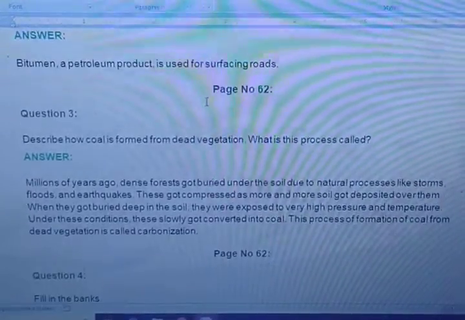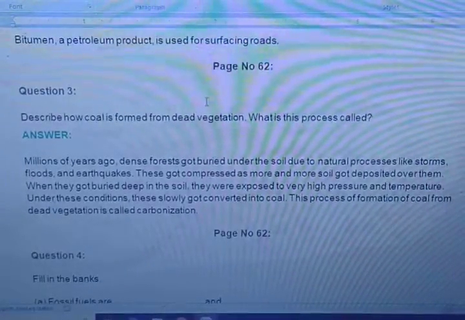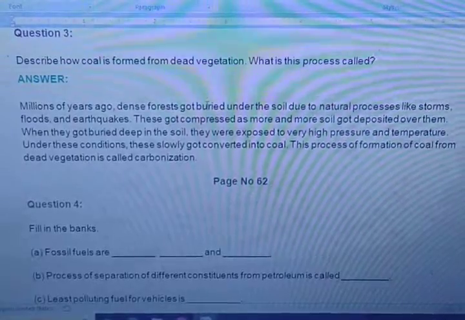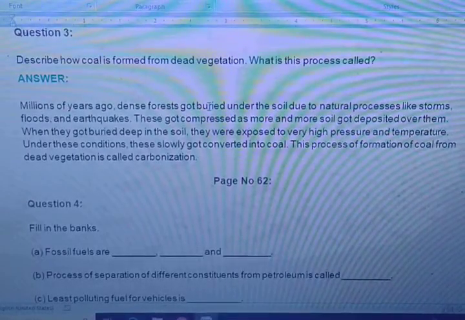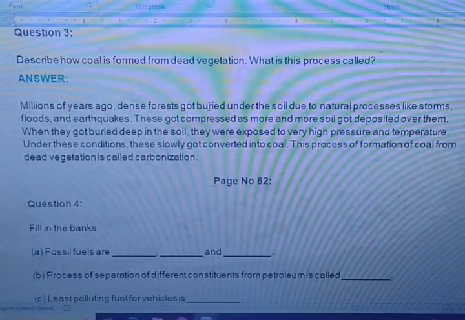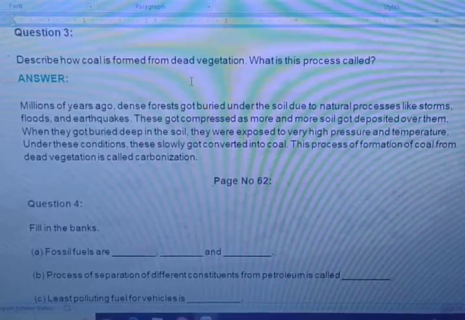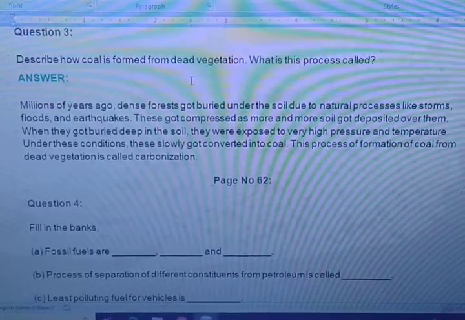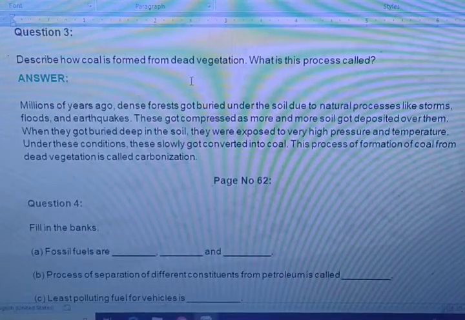Question number 3. Describe how coal is formed from dead vegetation and what is the process called? Yes, very important. Millions of years ago, dense forests got buried under the soil due to natural processes like storms, floods and earthquakes.